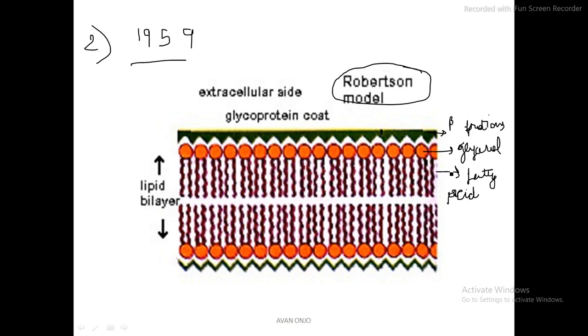So where did this model fail? This model basically failed to explain membrane stability and permeability. As you can see, there is no space for the semi-permeable nature, for anything to enter, so they were not able to explain that. That's why this model was also further rejected.